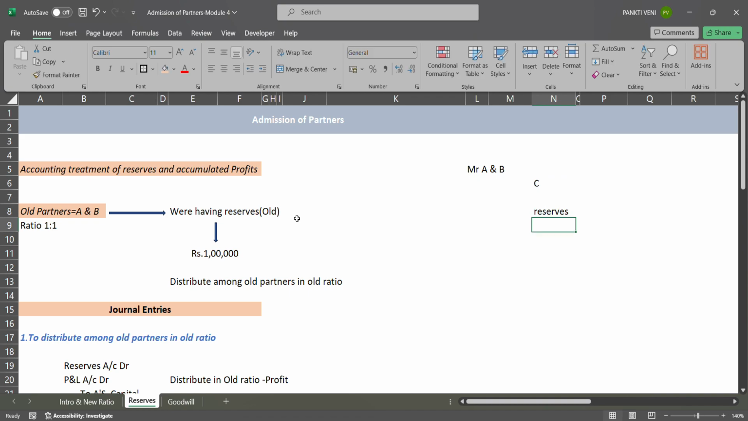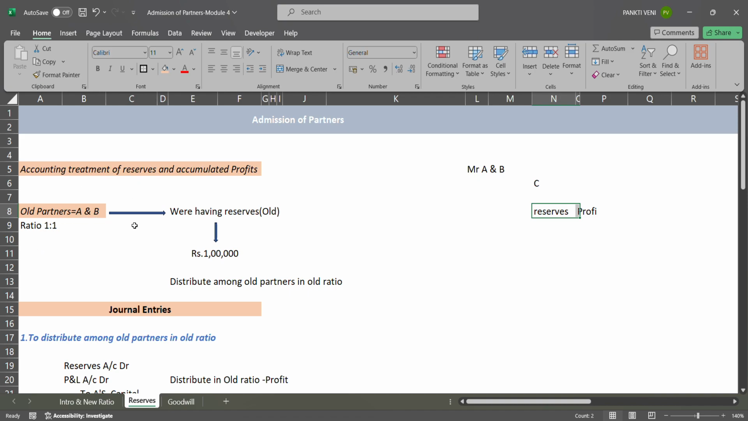And they had these reserves, I mean profit and loss was already there. Suppose they are working since 7 years. So accumulated profit is there, reserves are there, already everything is there. Now, since this year they are adding Mr. C, Mr. C cannot take share from the old reserves or old accumulated profits. So what we are required to do is, before the new partner's admission, we are supposed to write off this reserves and accumulated profit amongst old partners in old ratio.